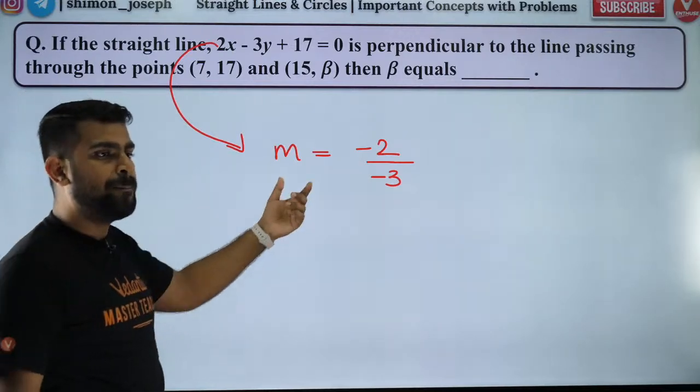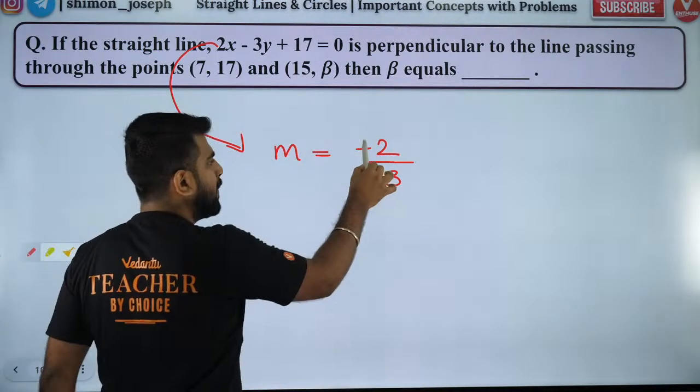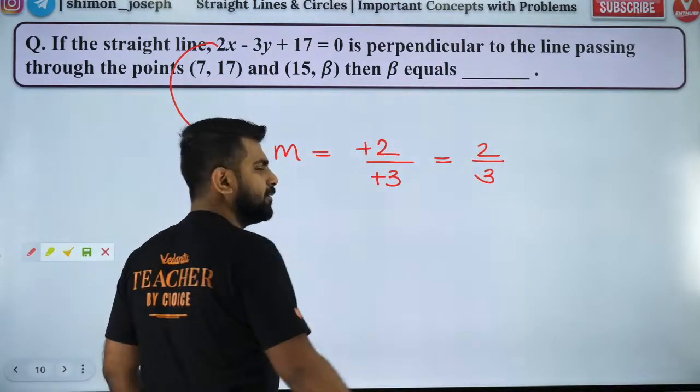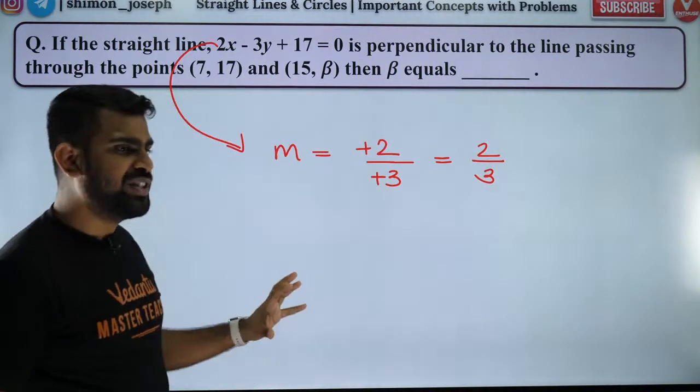Okay, it is going to be minus coefficient of x by coefficient of y. So minus minus, if you cancel, it will be 2 by 3. Is that right? It will be 2 by 3. Are you all happy with that?